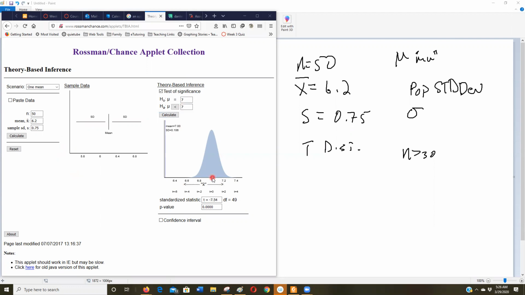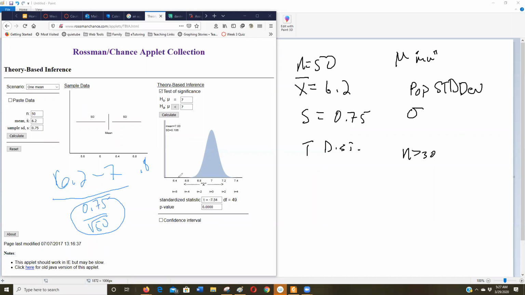If we were going to do this by hand, the t-score, the test statistic for this would have been 6.2 minus 7 over 0.75 over the square root of 50. This is going to be a pretty small number, so 0.8 divided by that pretty small number. I'm not surprised the test statistic is 7.